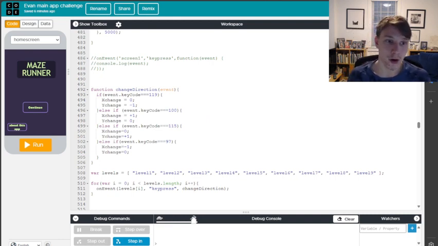Now that you know a little bit more about the Maze Runner app, why not test it out, try it out, and see if you can beat all 9 levels. If you can, good job, and good on you.